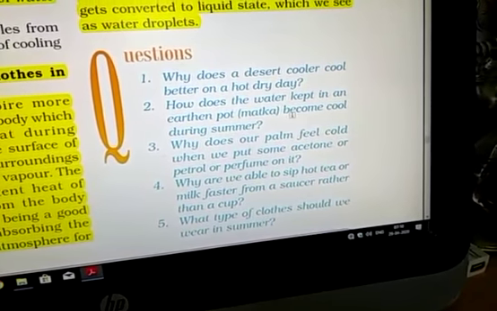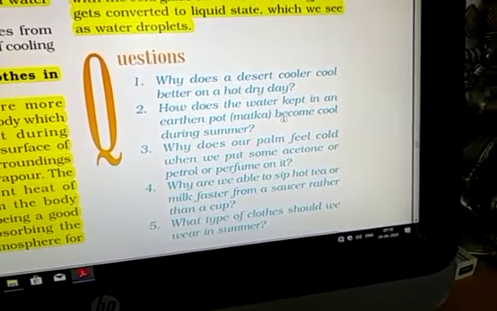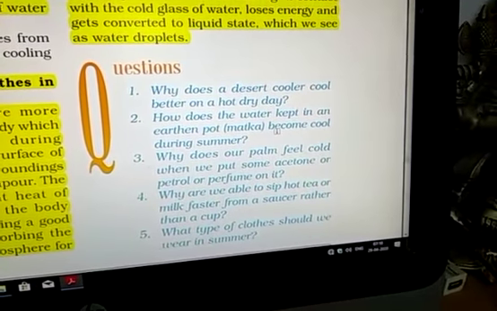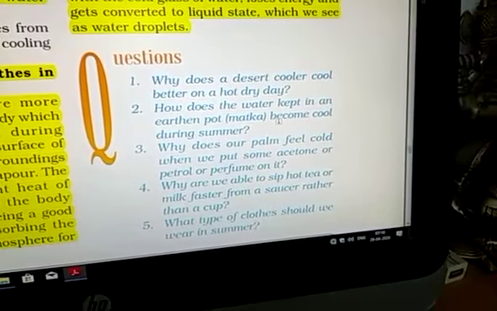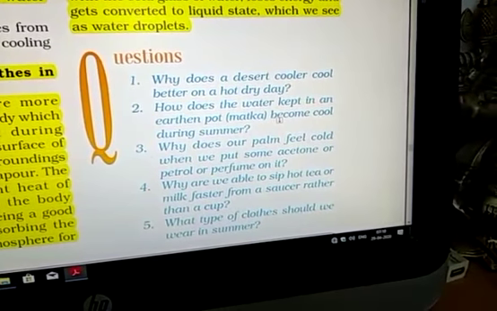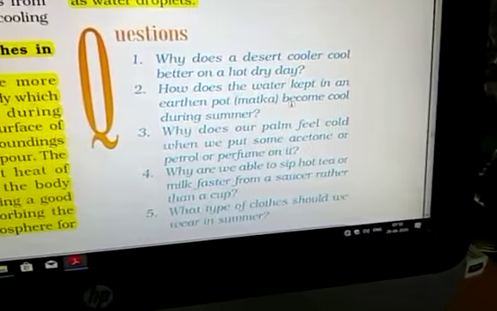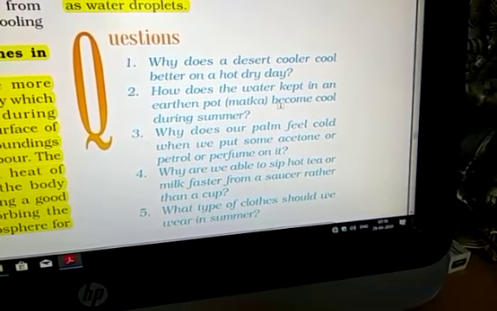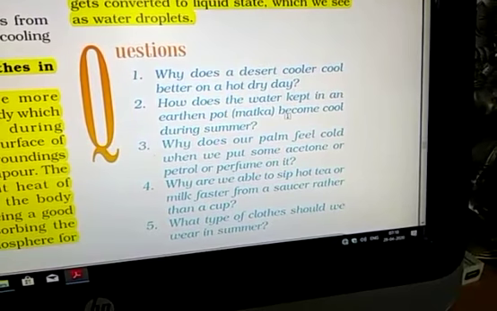So when you sit in the cooler in the rainy season you feel warm in comparison to feeling cool. So this is the reason a desert cooler works well only on a hot dry day. Another question, how does the water kept in an earthen pot, matka, become cool during the summer?